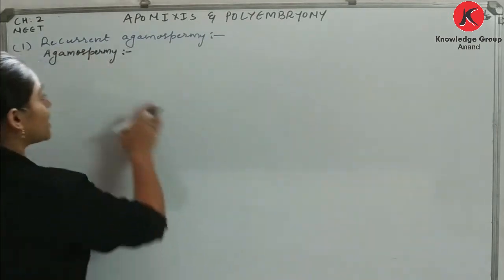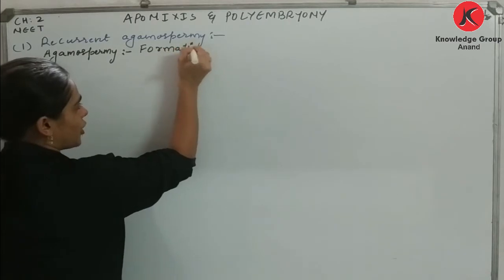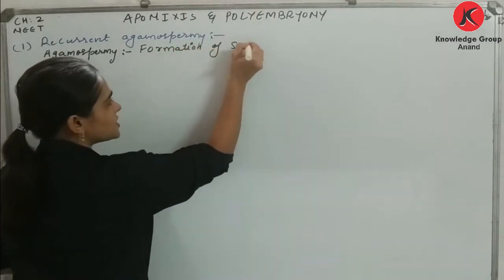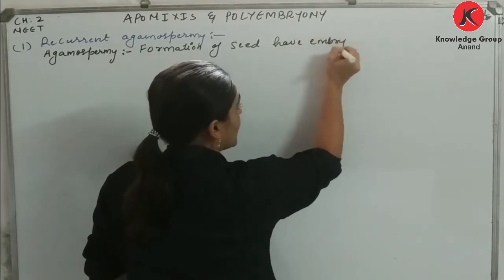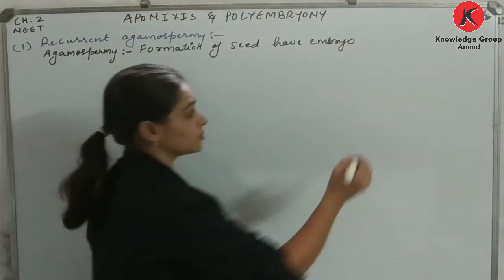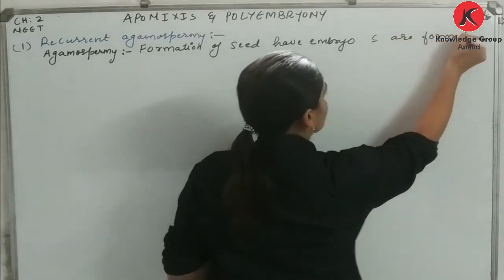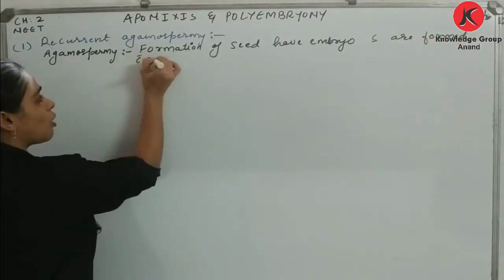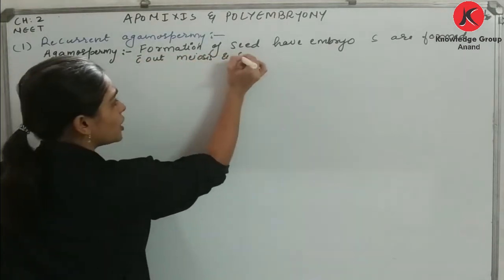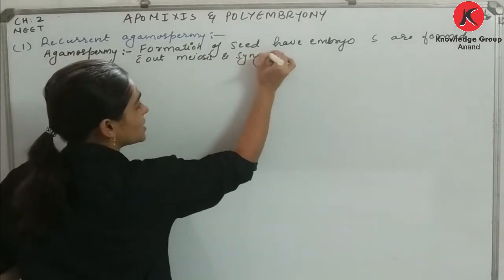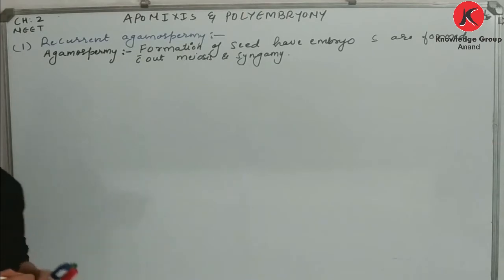So what I am saying, agamospermy is formation of seeds. The seeds have, of course, embryos which are formed without meiosis and syngamy. This is what I mean by agamospermy.